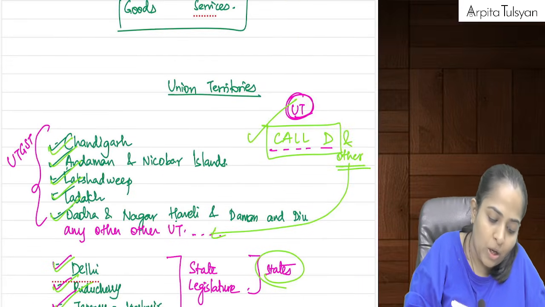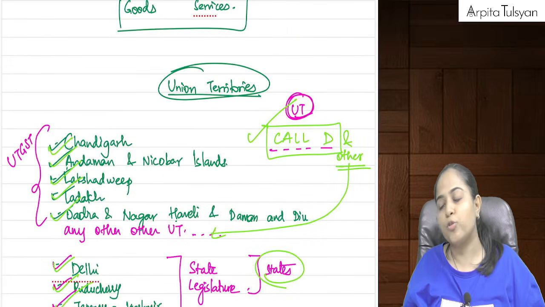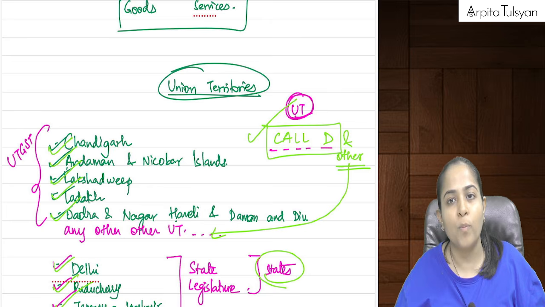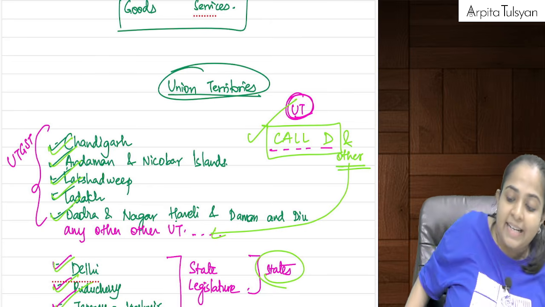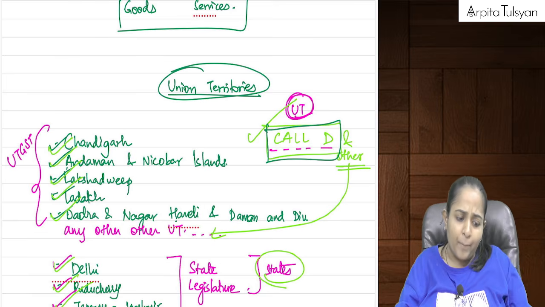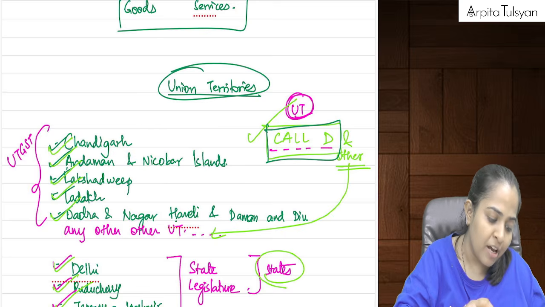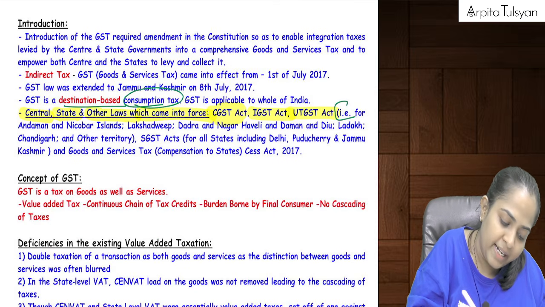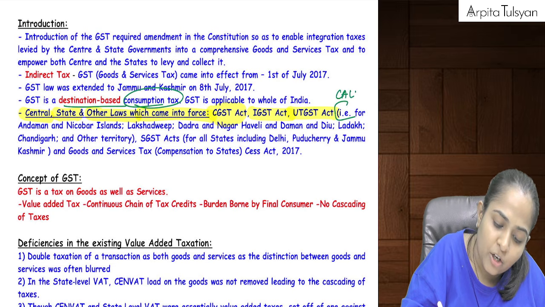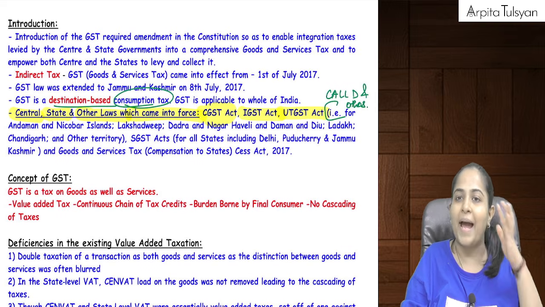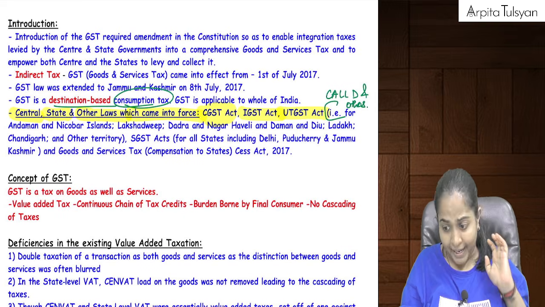So this was all about union territories. We'll also do one more thing. In your notebook, or better, in your textbook itself, please write these short forms. Where you see the union territories list, write call D and others, so that next time when you revise from the textbook, you can refer to this short form and it will fit in your mind.